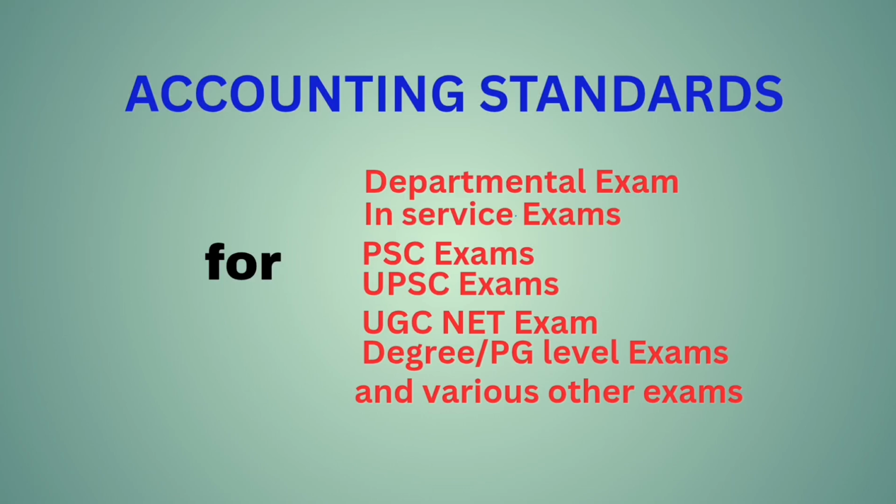AS7, construction contracts. This standard prescribes the accounting treatment of revenue and costs associated with construction contracts. AS9, revenue recognition. The standard is concerned with the recognition of revenue arising in the course of the ordinary activities of the enterprise. AS10, property, plant and equipment. Tangible items are dealt with in property, plant and equipment.